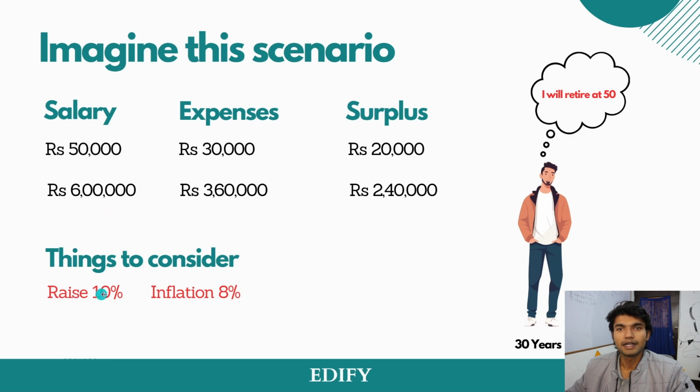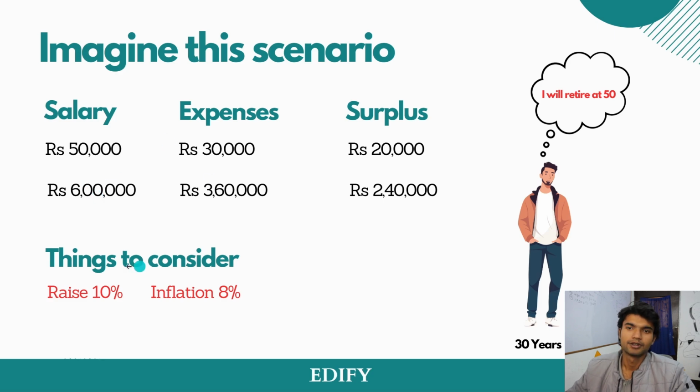Raise, which means 10%, shows that his income or salary will get an increment of 10% annually, which means that in the first year the salary is 6 lakhs, and it will grow by 10% at the end of the year. 10% of it can be 60,000.